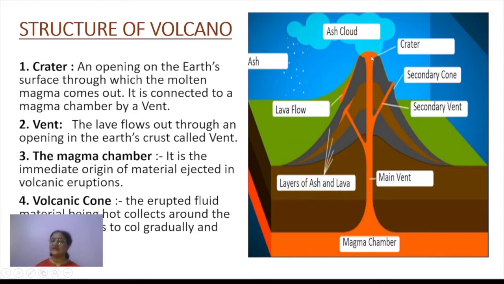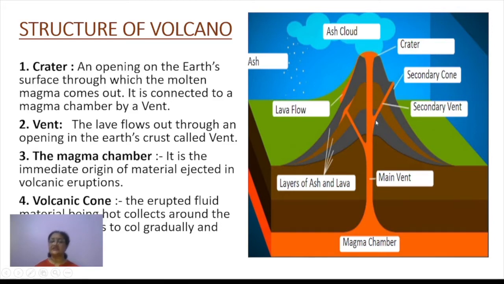So number one is the crater, the opening on the earth's surface. Then the pipe-like structure which is connecting the crater with the magma chamber, right? Then the magma chamber itself, the place from where the magma is coming out. And the last one, the fourth one you should remember, is the volcanic cone, or the mountain which is formed as a result of volcanic eruption. You can see here the lava flow going on the surface of it, in the form of ash. The ash which is thrown out, along with water vapor, changes into the ash cloud, right?